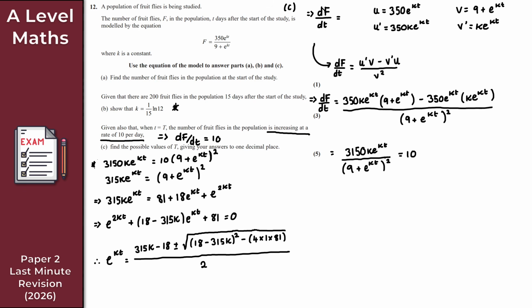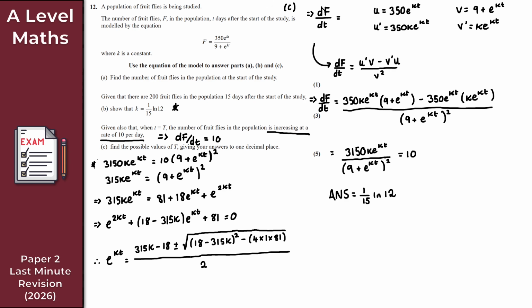So it's similar to when you do iteration on your calculator. What I'm going to do here then is just store this value of k into the memory of my calculator. So answer here is equal to 1 over 15 ln 12. Okay. And then wherever there's a k here, you replace that with answer on your calculator. So it's going to be 315 answer minus 18.